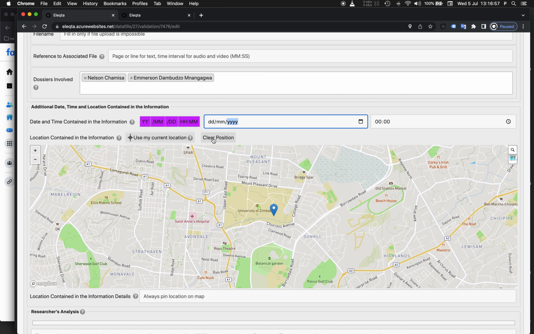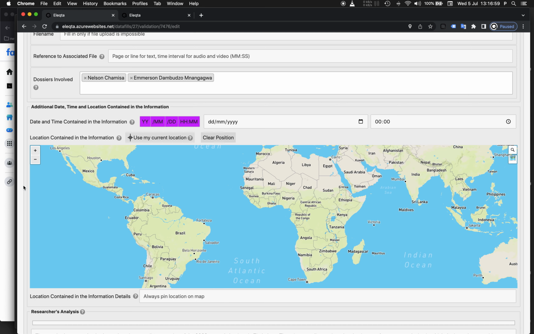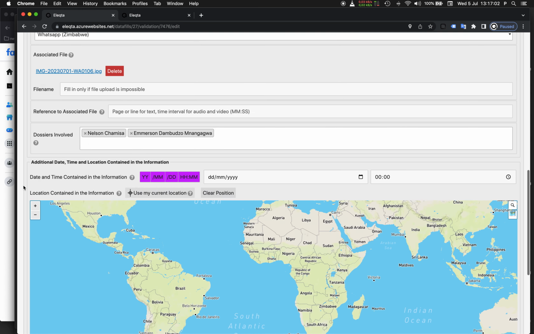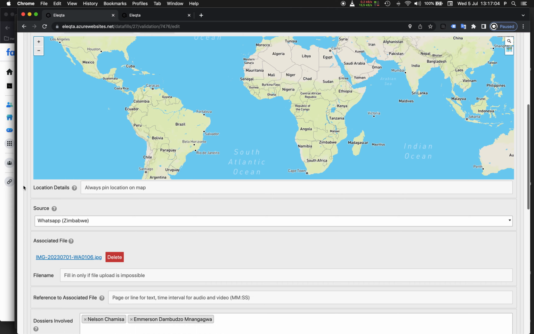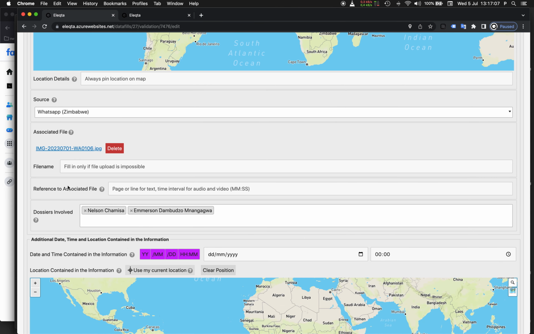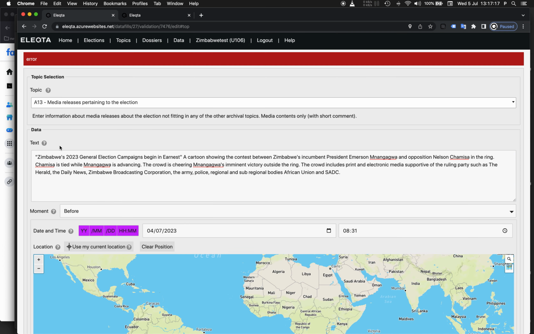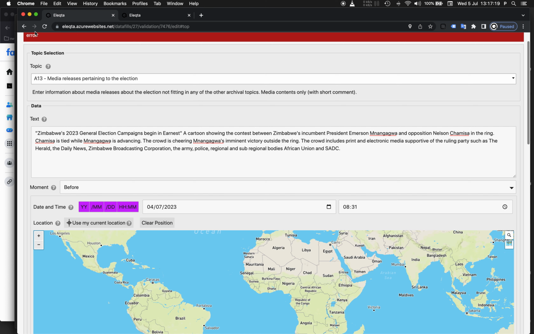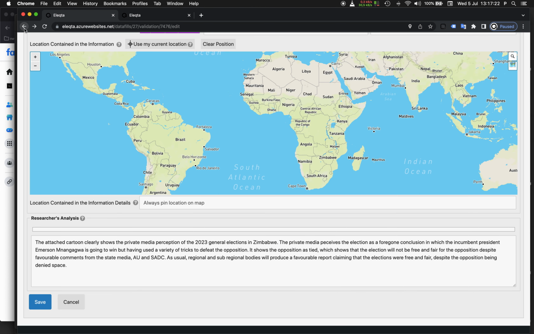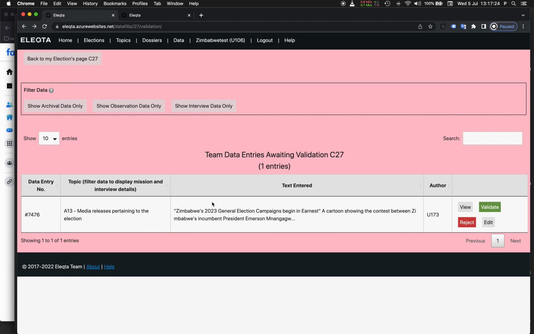So I can't stress enough how much attention you have to pay to the maps aspect of EleQta, which has not been fully understood so far. So I have made these changes, and I can save them probably. No, not this time. So again, I would have to ask the researcher here to go back to this data entry and to correct it, empty up the second map. First map should be empty too, because it comes from the internet.